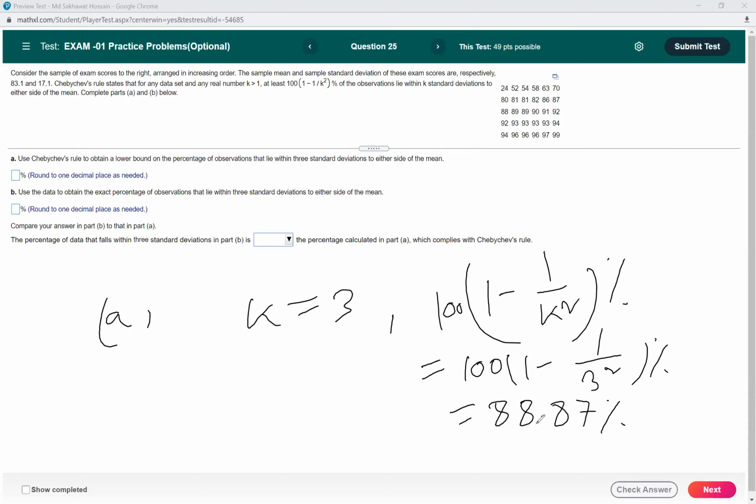Now use the data to obtain the exact percent of the observations that lie within 3 standard deviations of either side of the mean. For part B, you know the mean value, X bar is 83.1, and you know S is 17.1.